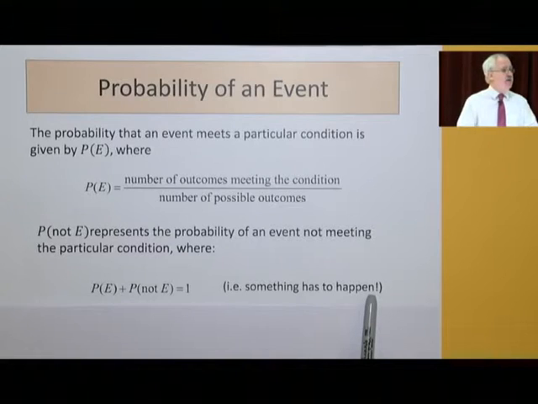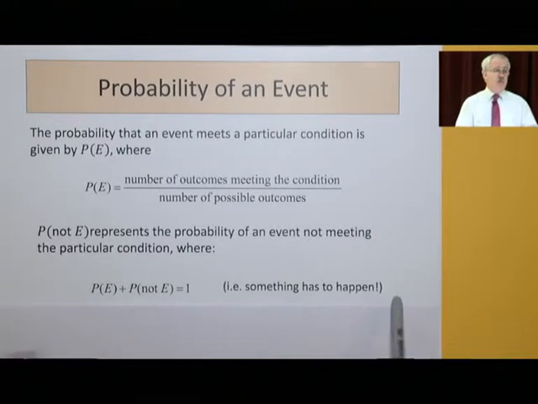What's the probability it'll rain today? There's a probability. What's the probability it won't rain today? There's a probability. What's the probability it'll rain or it won't rain? It's got to be 1, because it'll either rain or it won't.